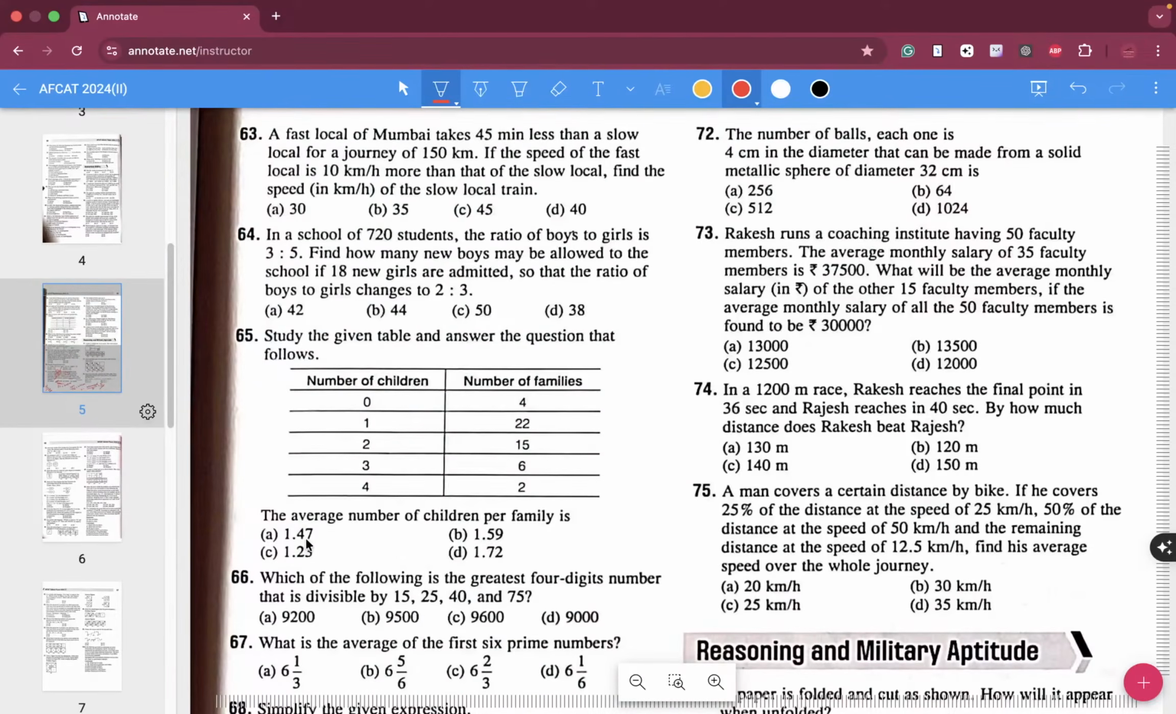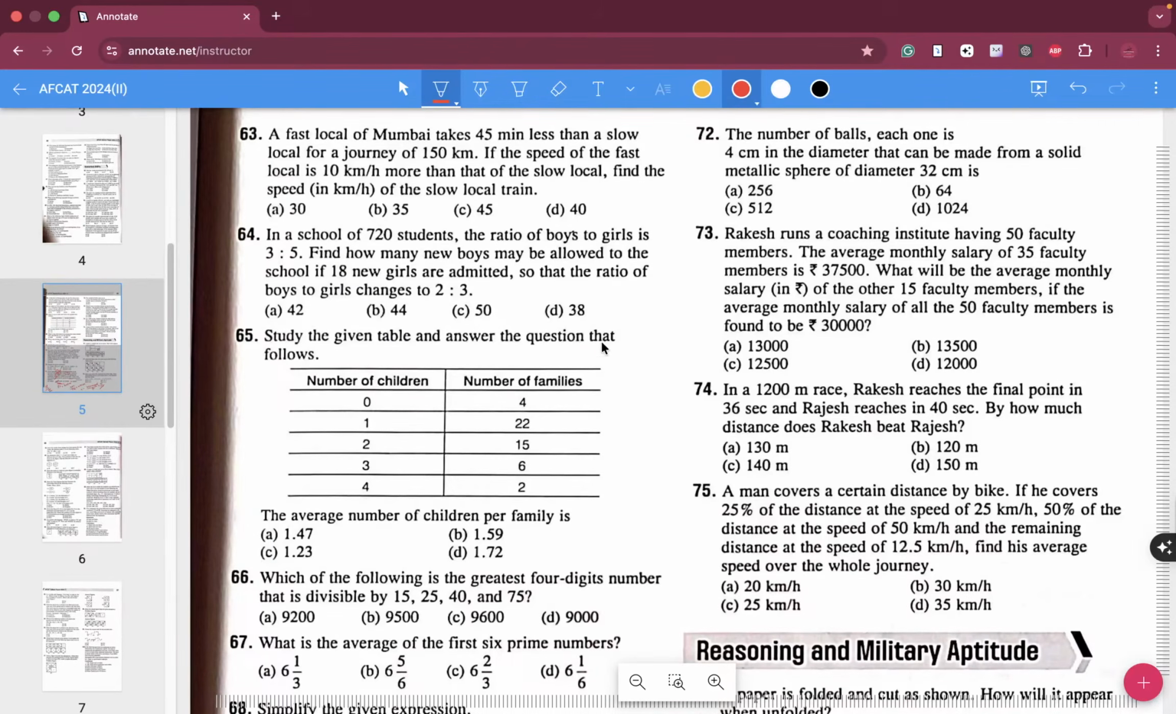Now question number 72. The number of balls, each one 4 centimeter in diameter, that can be made from a metallic sphere of 32 centimeter diameter. This question asks how many balls, each having diameter 4 centimeter, can be made from a solid metallic sphere.